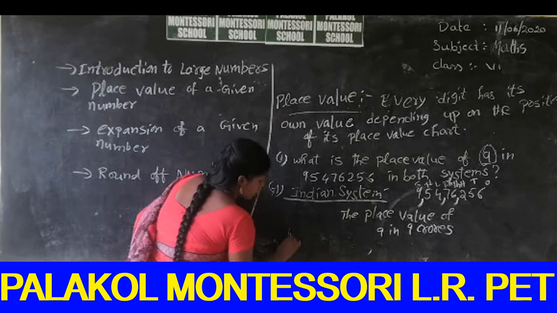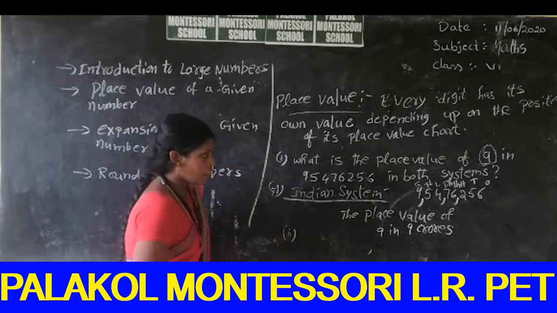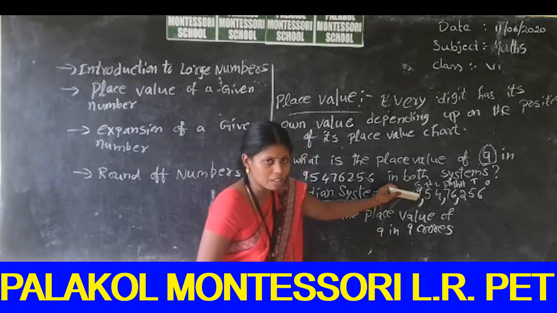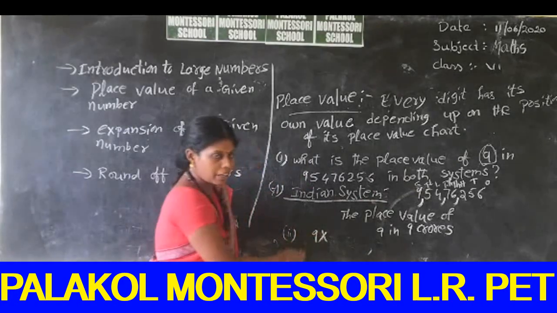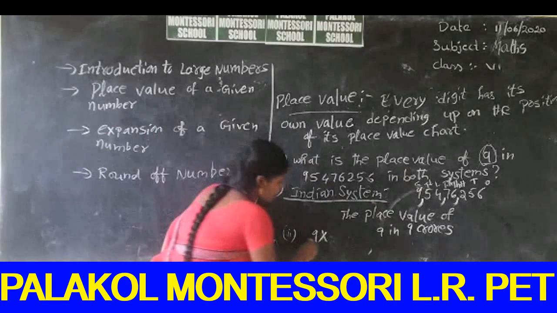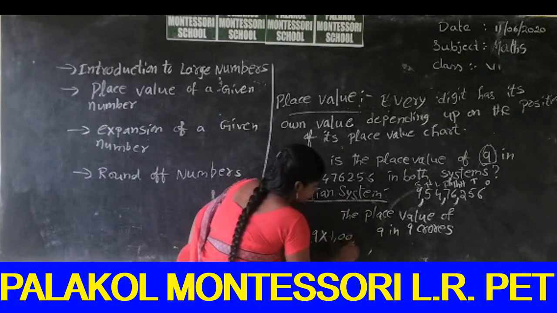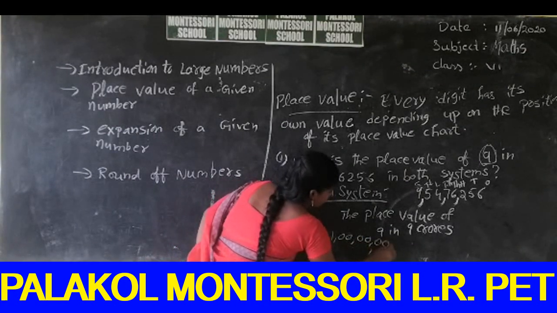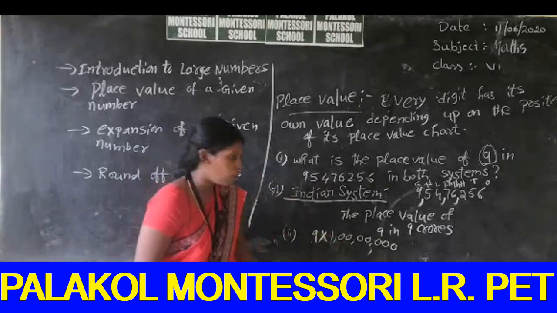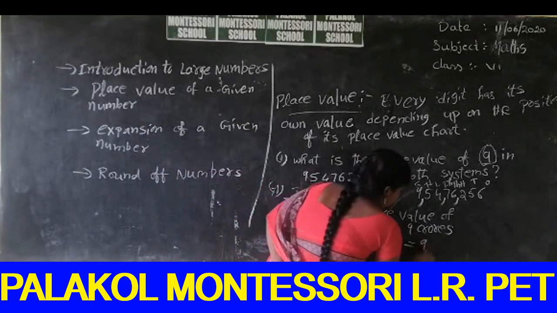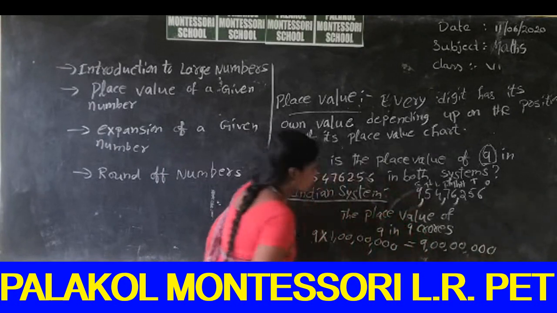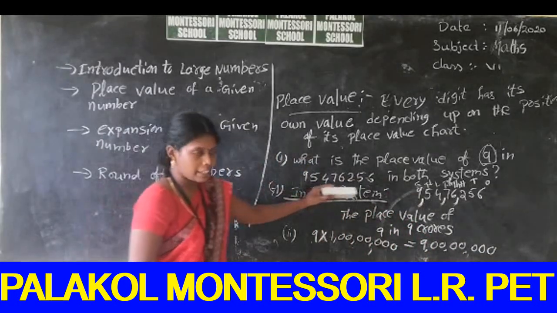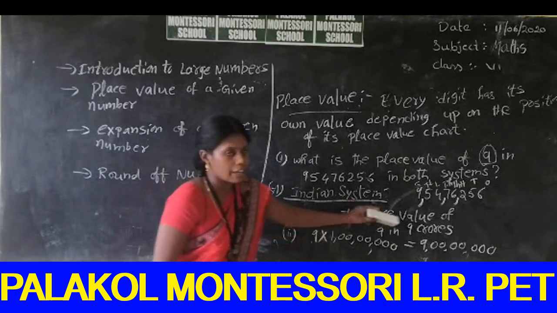In the next method we write the number, 9. In which place? Crores place. So we multiply with that crores. So 9 into 1 crore is equal to 9 crores. So the place value of 9 in the Indian system is 9 crores.